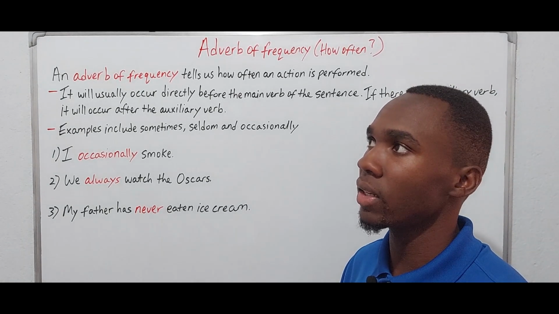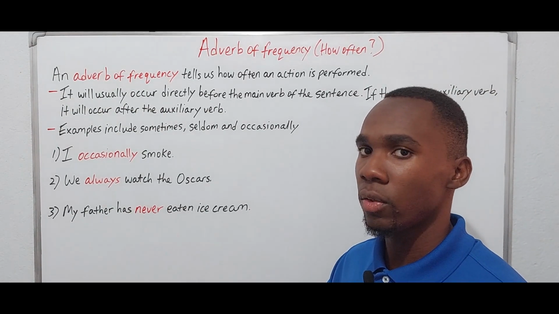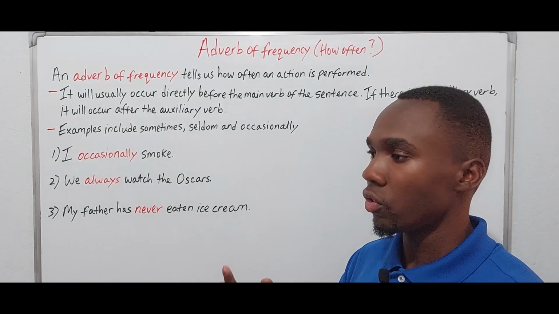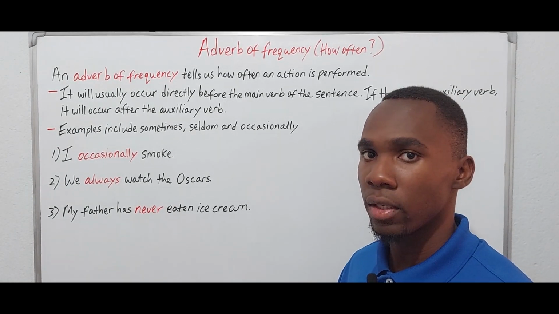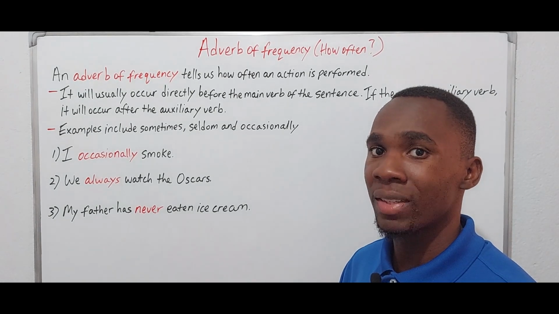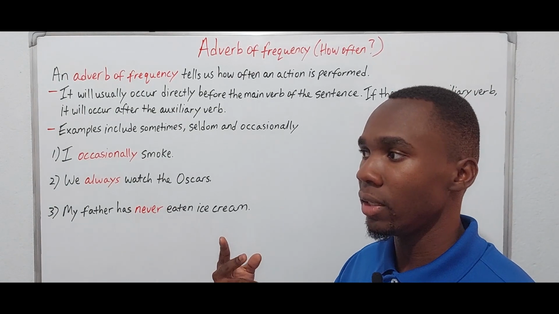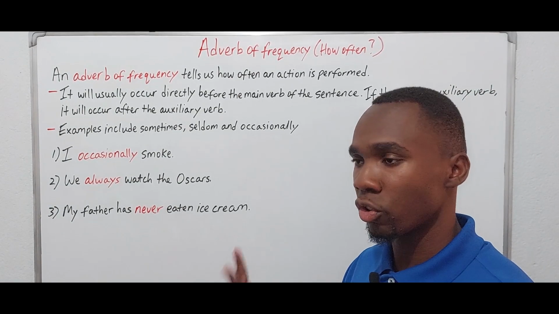In a sentence like I have done my homework, we have two verbs. We have, and we have done. So that's an example of the present perfect. So you have the present tense of the verb to have, I have, and then you have the past participle of do, which is done. So those are two verbs.